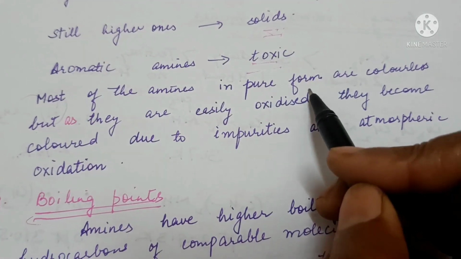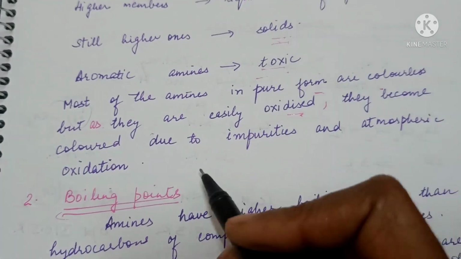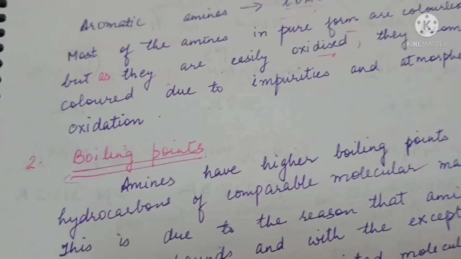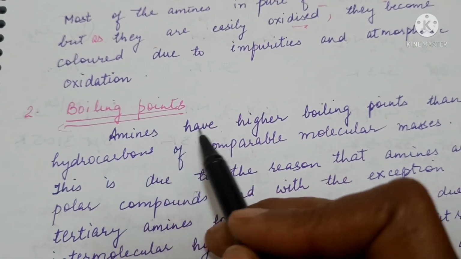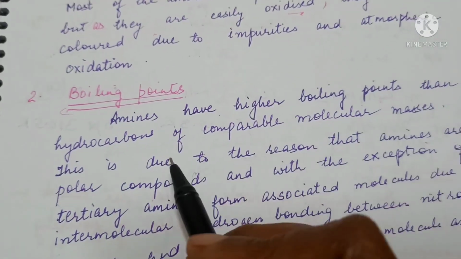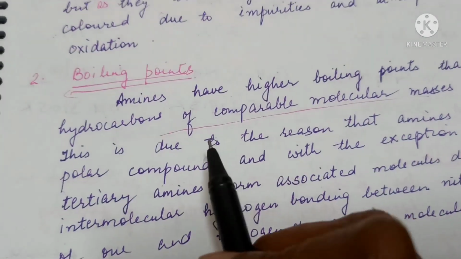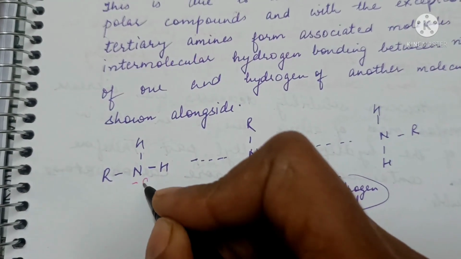Most of the amines in the pure form are colorless, but as they are easily oxidized, they become colored due to impurities and atmospheric oxidation. Boiling point of amines: they have higher boiling points than hydrocarbons of comparable molecular masses. This is due to the reason that amines are polar compounds.